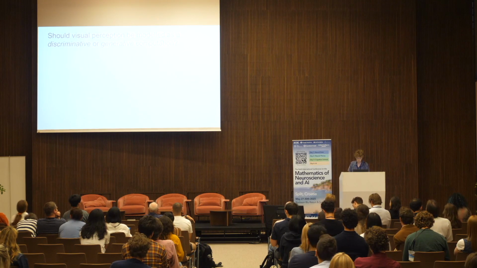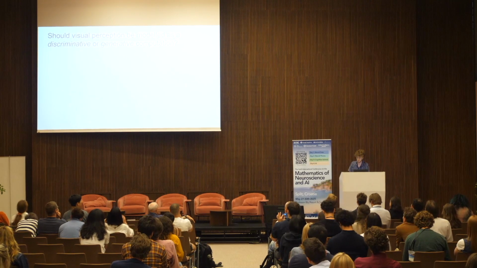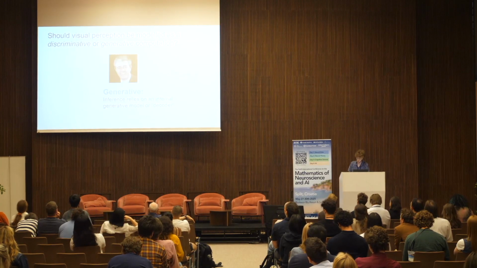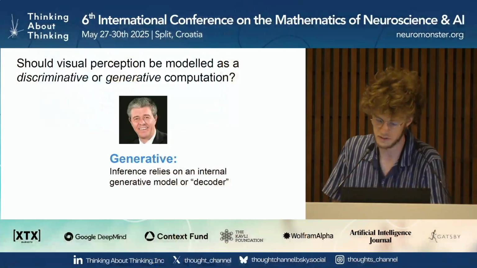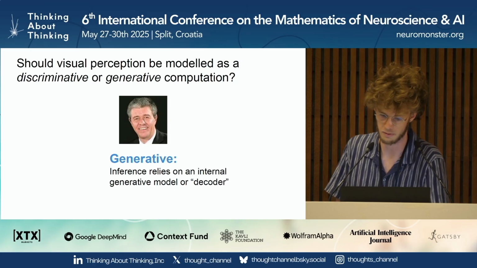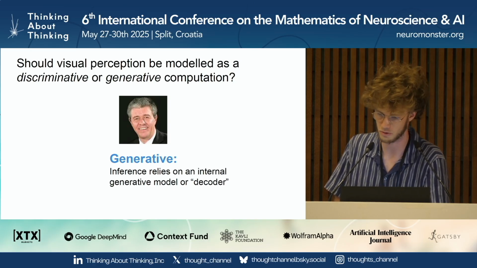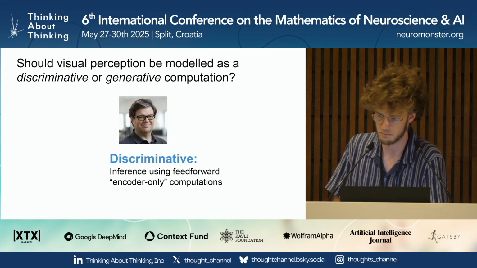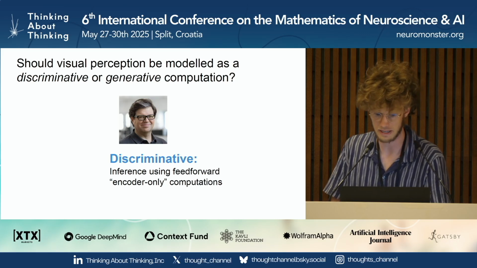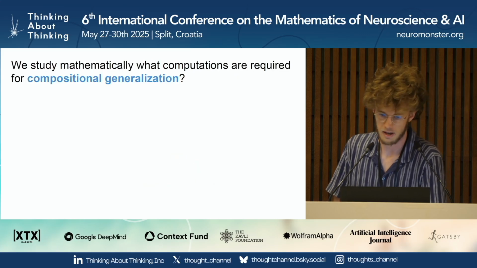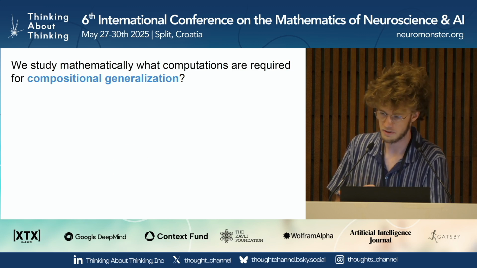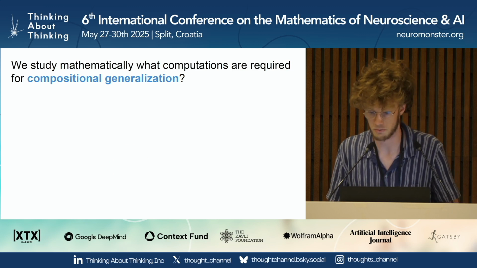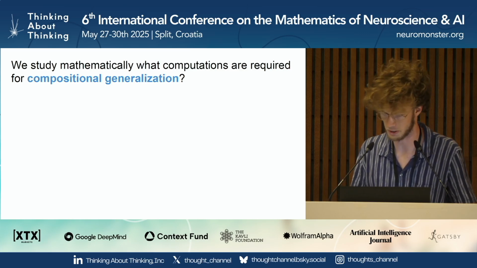So the high-level motivation for this work is the question: should visual perception be modeled as a discriminative or a generative computation? If you go back to von Helmholtz, or people like Karl Friston, there's this idea that visual perception relies on an internal generative model or decoder. But the most successful perception models in machine learning today are discriminative, or encoder only. So we approach this question by studying mathematically whether generative or discriminative computations are required for compositional generalization.